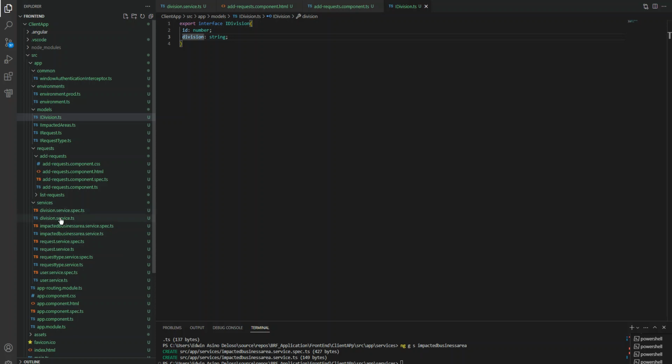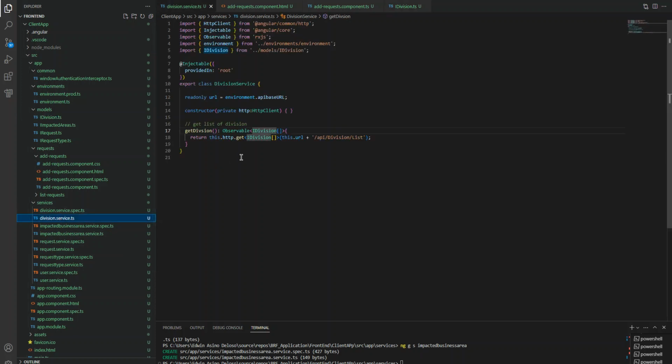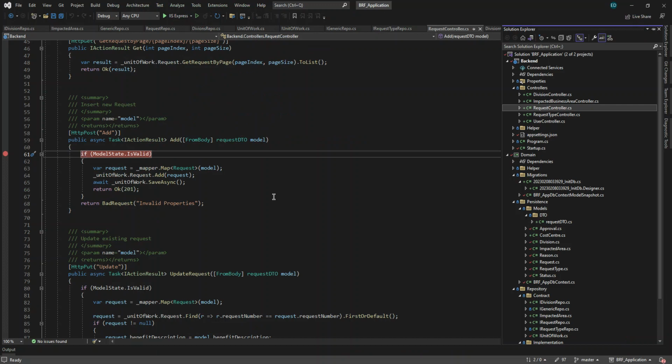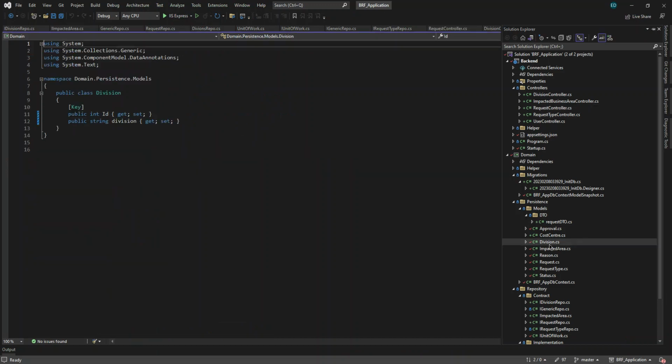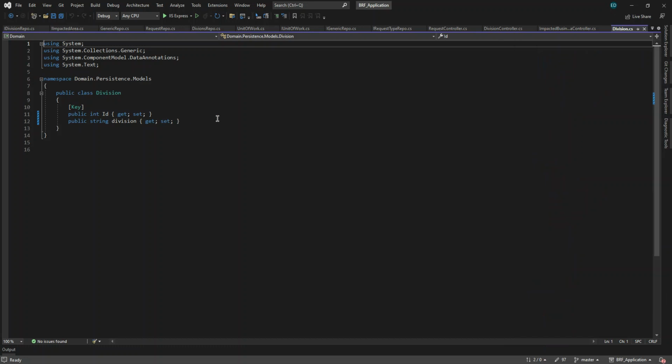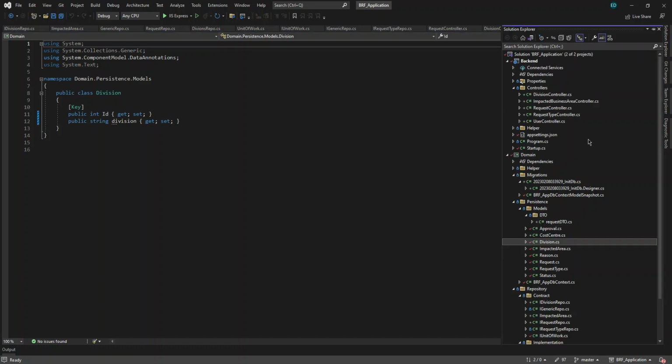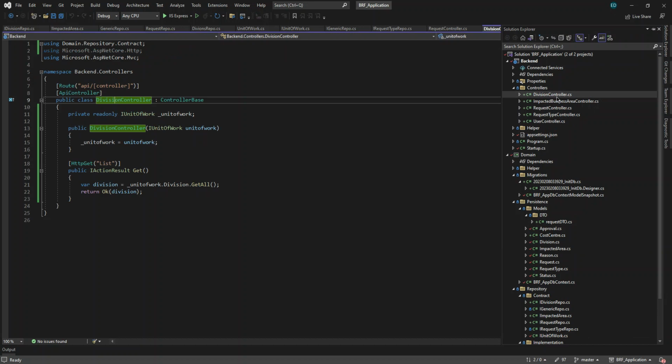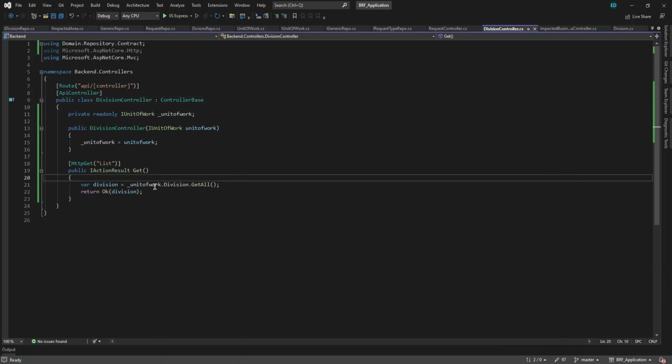So that's our service. It will just get you a list of divisions. If you can see in our .NET code, we have Division here, only two properties, and in our division controller we already have this one, unit of work division get, so we can have a list.